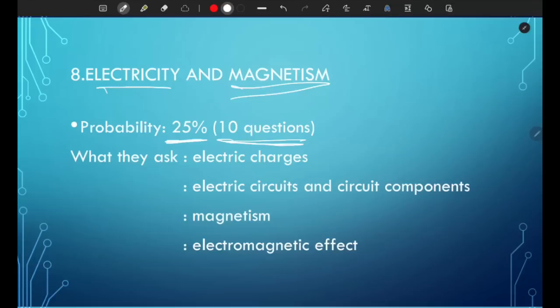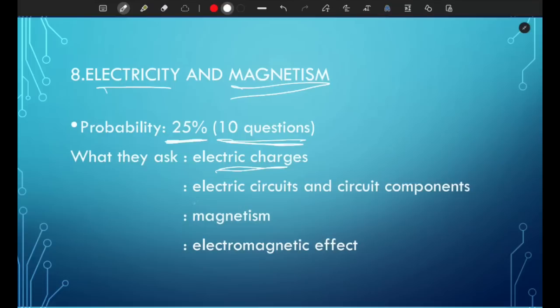They can ask you about electric charges, and about a charged object and what happens to it when it's charged. If it loses electrons, it becomes positively charged. If it gains electrons, it becomes negatively charged.